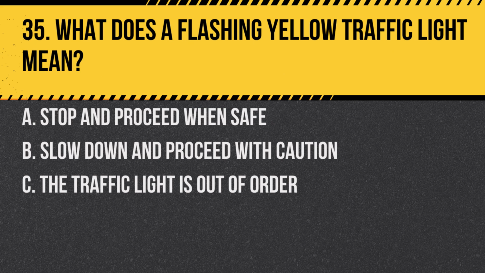Question 35. What does a flashing yellow traffic light mean? A. Stop and proceed when safe. B. Slow down and proceed with caution. C. The traffic light is out of order. Answer: B. Slow down and proceed with caution. A flashing yellow light indicates that you should slow down and be especially alert before proceeding.